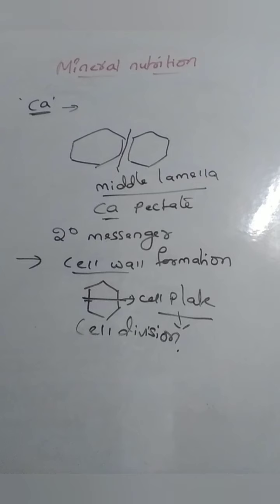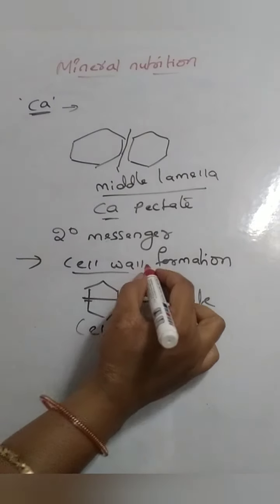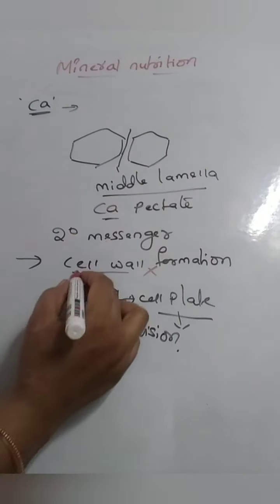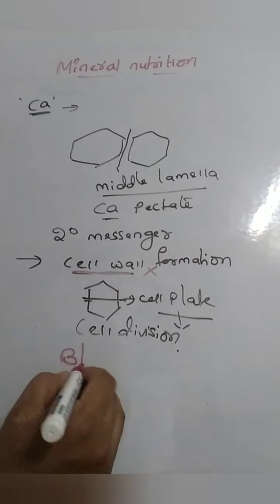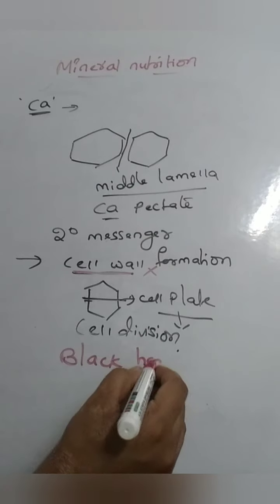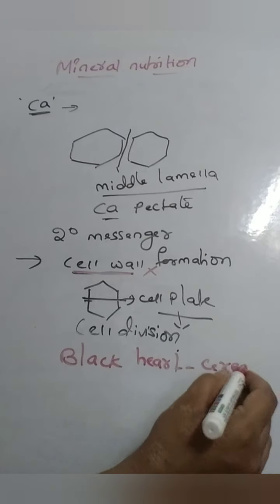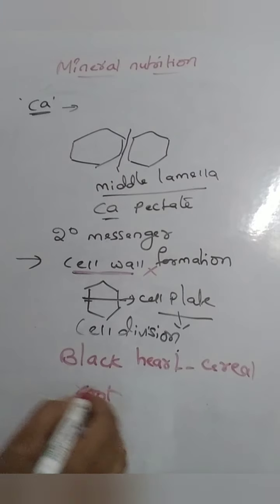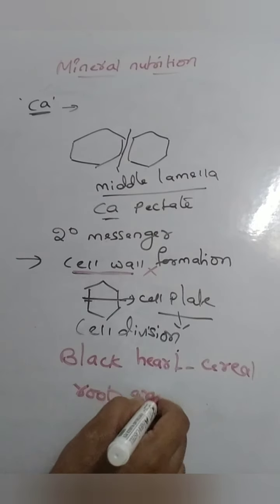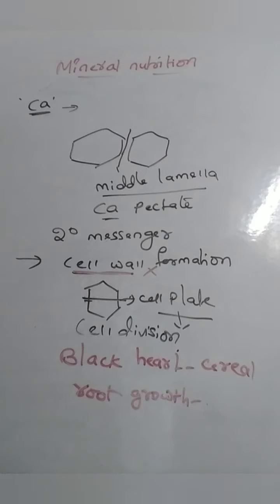So what happens if it is deficient? Obviously, cell wall formation does not take place, and it leads to a disease, black heart in cereals, and root growth becomes poor.